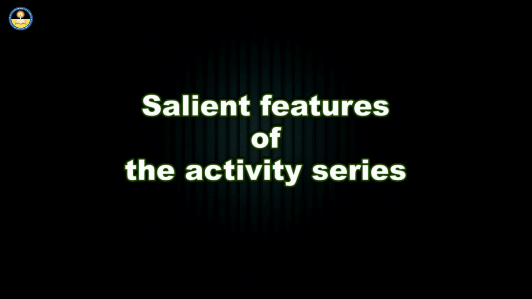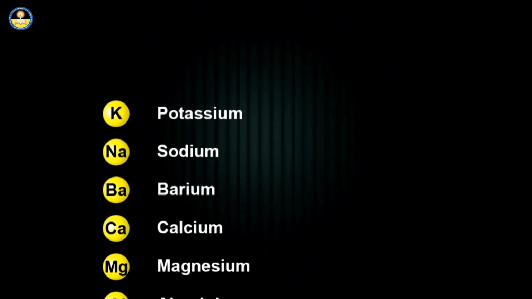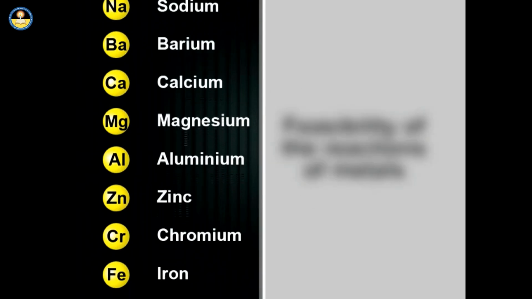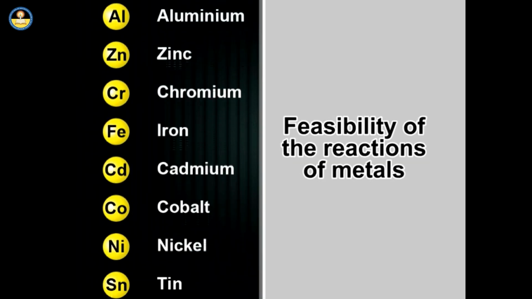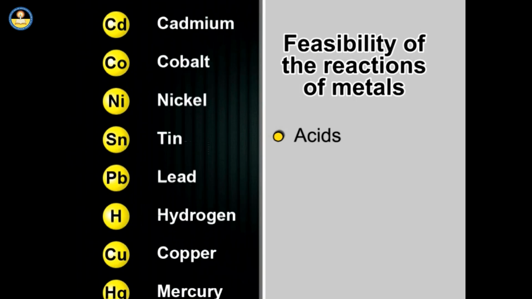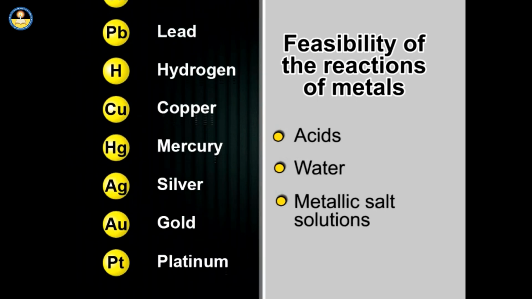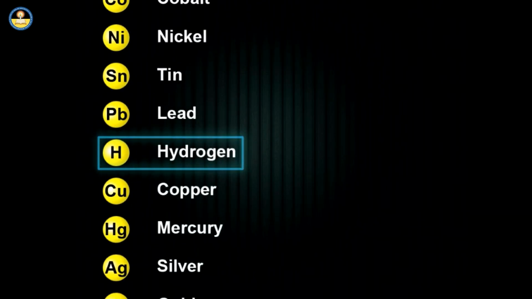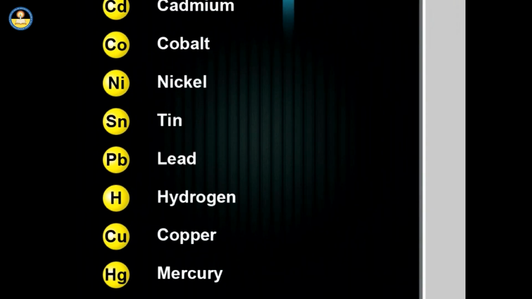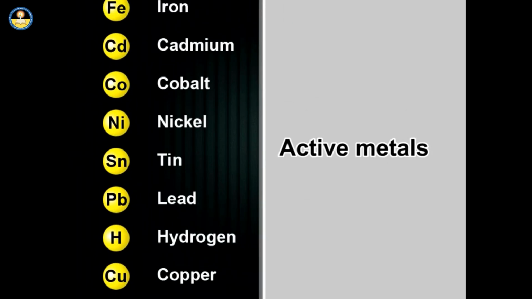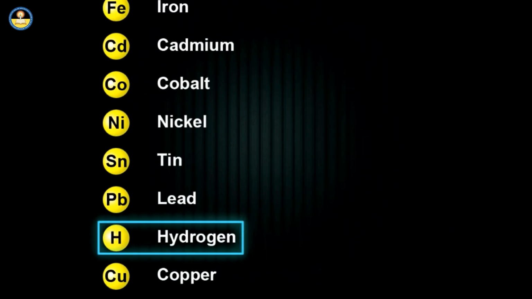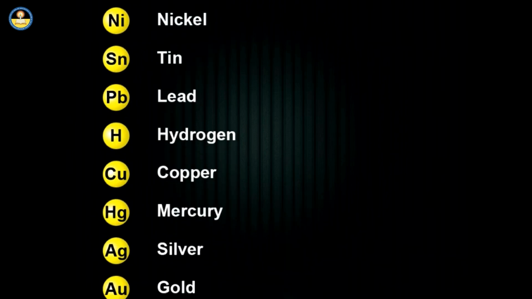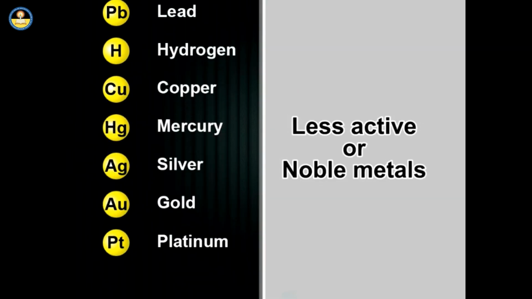Let us now learn about salient features of the activity series. The activity series is a useful guide for predicting the feasibility of the reactions of metals with acids, water, or metallic salt solutions. Metals placed above hydrogen in the activity series are called active metals. Metals placed below hydrogen are called less active or noble metals.